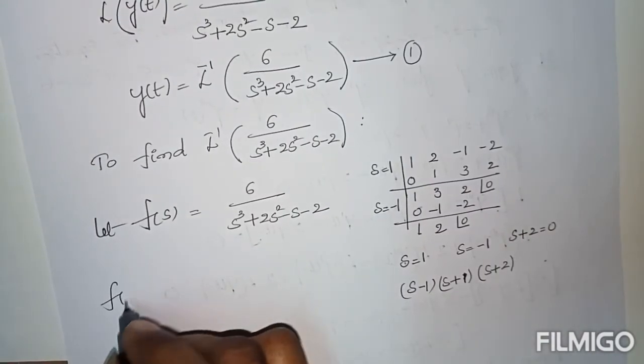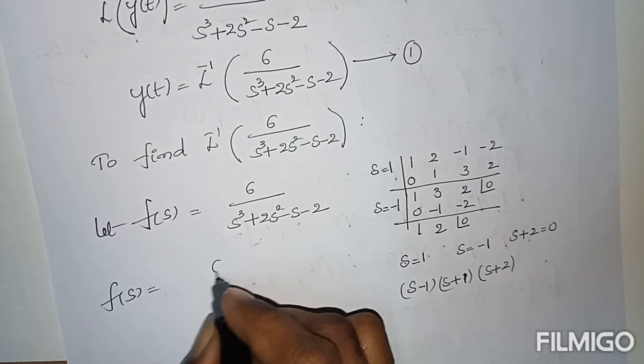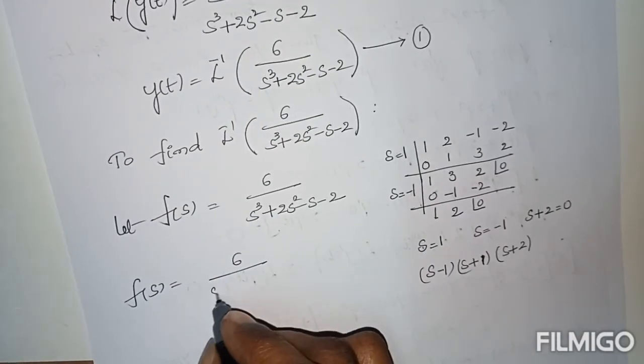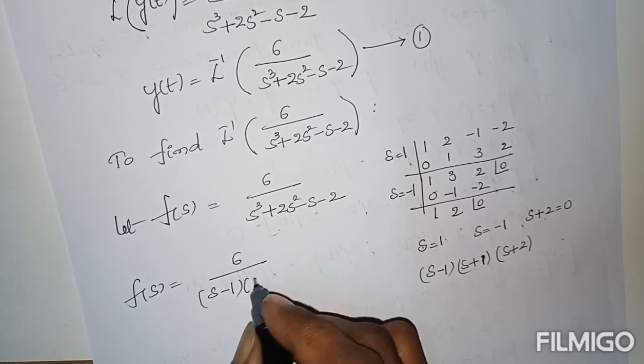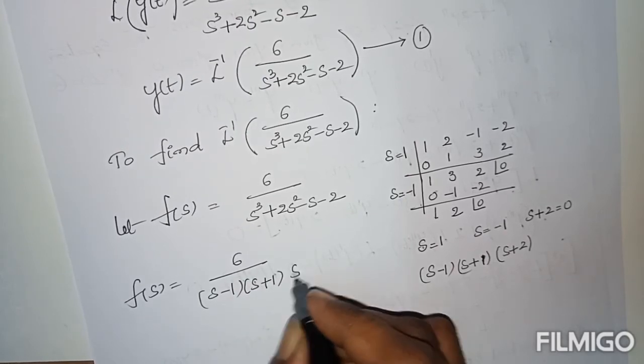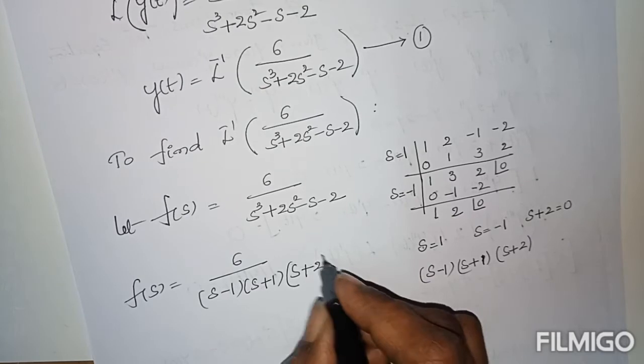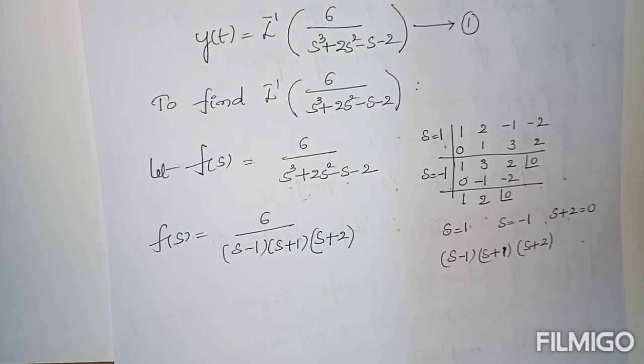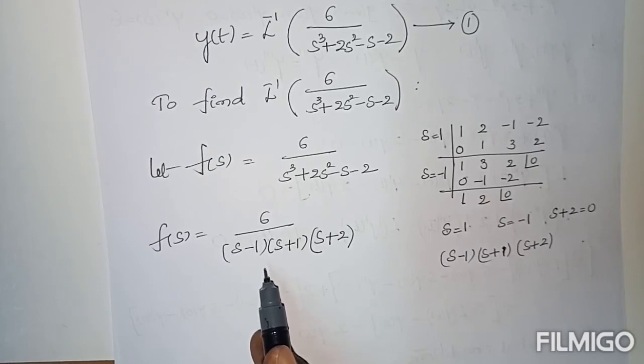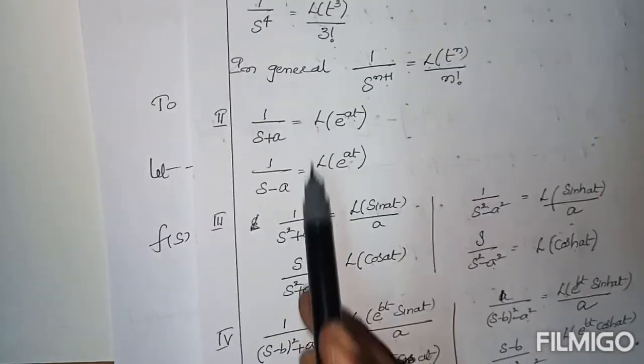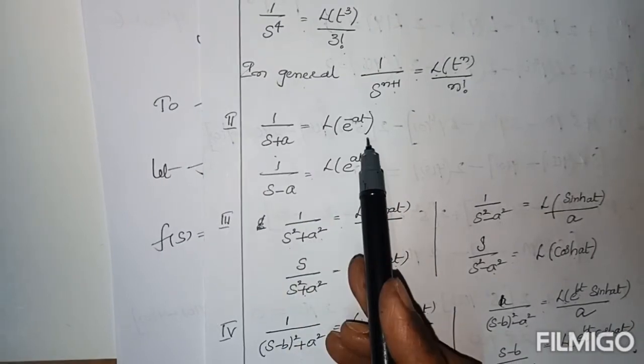Now f of S equal to 6 by the factors of the denominator: S minus 1, S plus 1, S plus 2. According to the Laplace transform formulas, if there is a single factor in the denominator, we can write the corresponding formula.